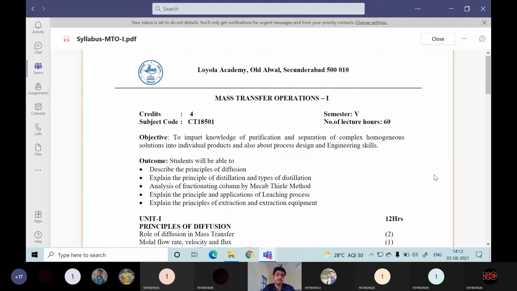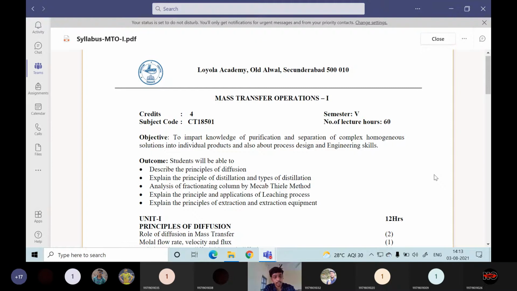Like in pharmaceuticals or in big industries, many products have to be separated. Like in the petroleum industry, for example, crude distillation. Last time when we had a guest lecture, the guest madam told us that we have to separate many things from crude oil: LPG, gasoline, petrol, kerosene, naphtha, heavy crude, light crude, heavy fraction, light fraction, coking coals and everything will be inside that crude oil. Then how do we separate crude oil into fractions? How do we obtain LPG, petrol, kerosene, and everything?